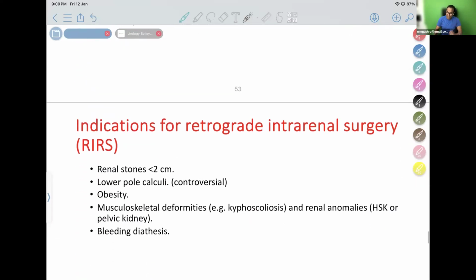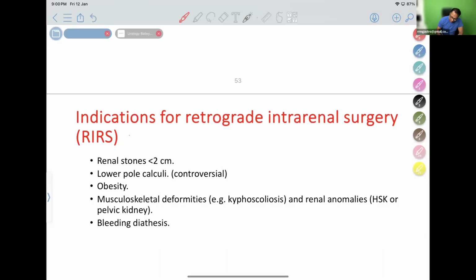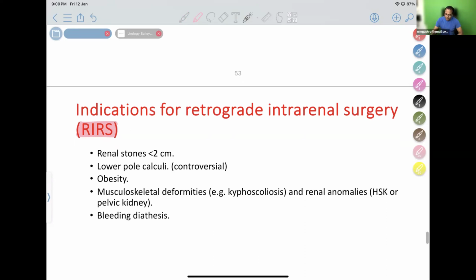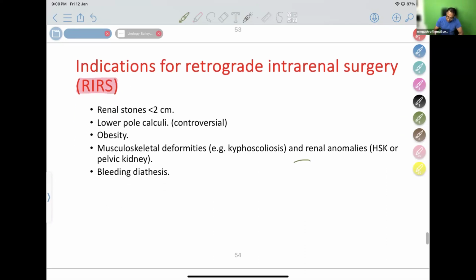The most commonly done surgery is now RIRS. Please remember the latest update from Bailey. RIRS surgery. What is this RIRS surgery? Very interesting update. Please don't forget, retrograde intrarenal surgery. What is this RIRS? I am going to pass a ureteroscope through the bladder into the ureter. I go into the kidney to the stone in the kidney. I can break it and take it out with the help of laser.